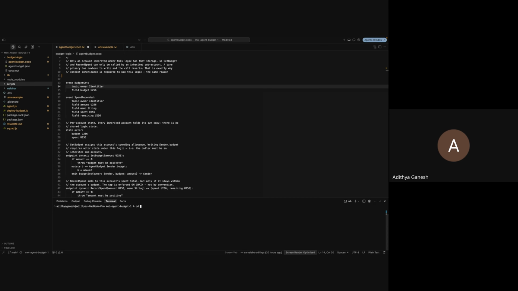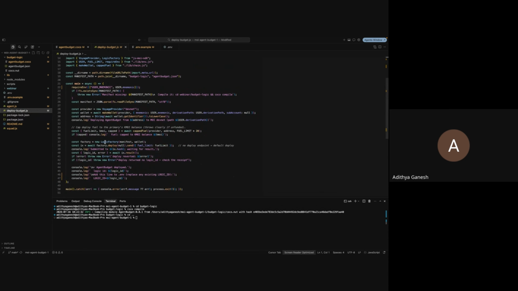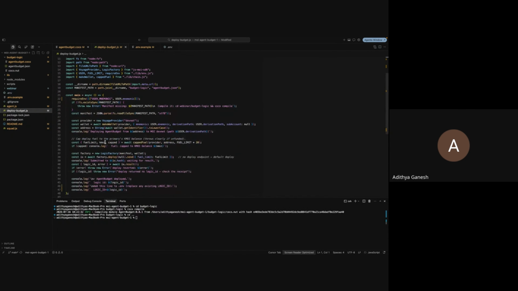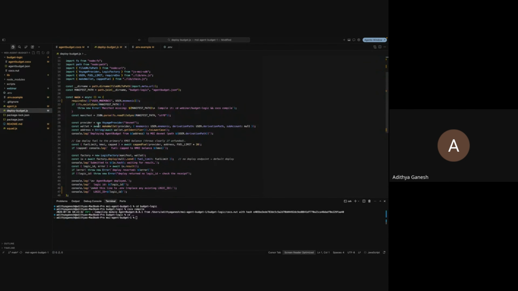So I'm going to go into budget logic and then hit Coco compile. And that's compiled. I got my JSON file out here. The next thing I'm going to do is deploy this on chain. I'm not going to get into details of this because we've covered it in previous sessions, but this is essentially what using our SDK looks like.